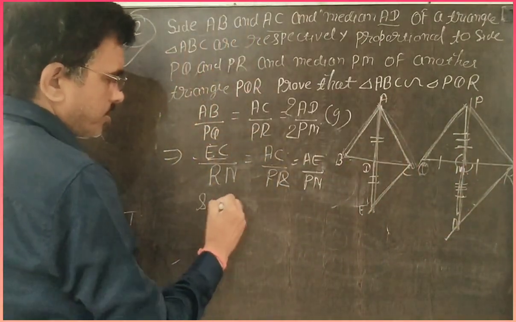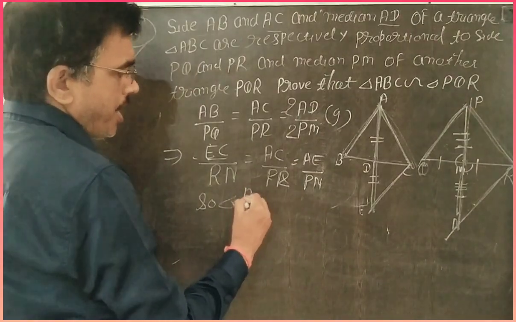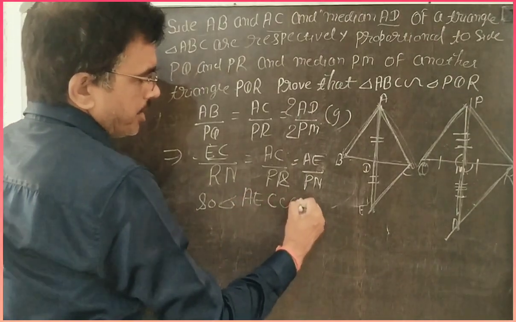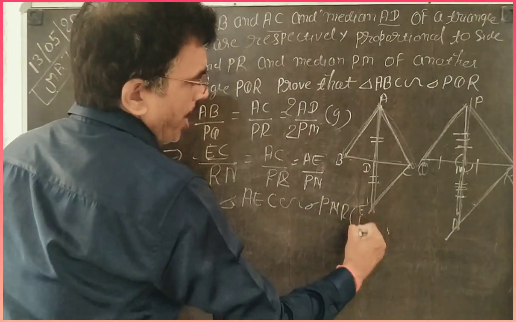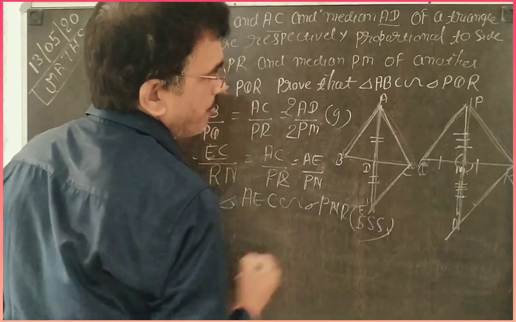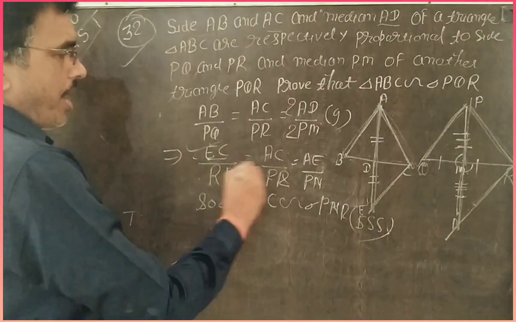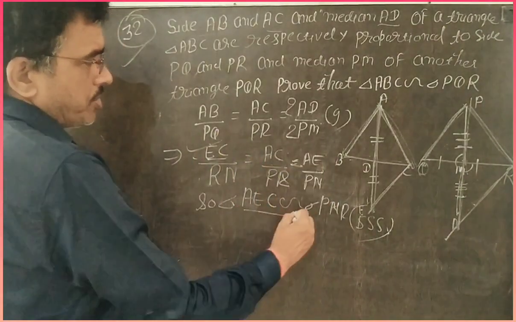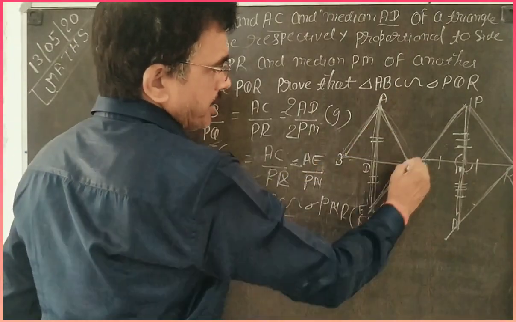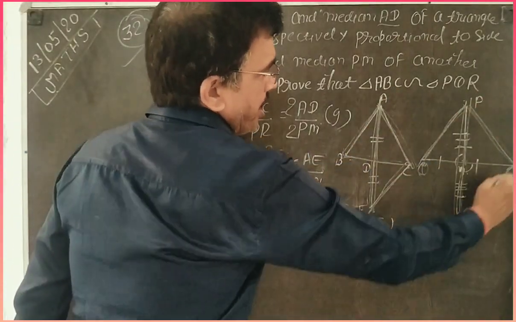So you write, triangle AEC is similar to triangle PNR by SSS similarity, because EC by RN is equal to AC by PR is equal to AE by PN.